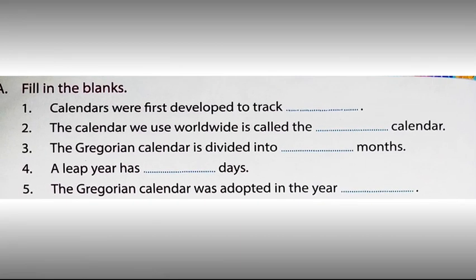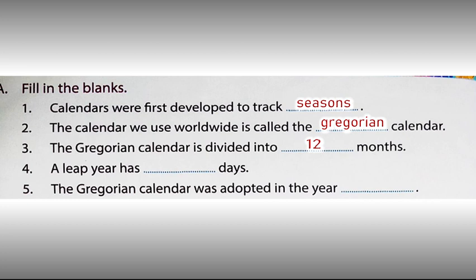1. Calendars were first developed to track days. Here, in the given space you have to fill seasons. Number 2. The calendar we use worldwide is called the dash calendar. Here in the given space you have to write Gregorian. Number 3. The Gregorian calendar is divided into dash months. Here you have to write 12.